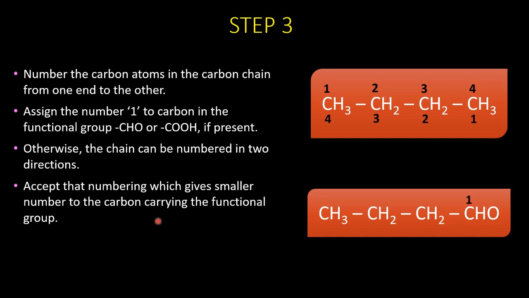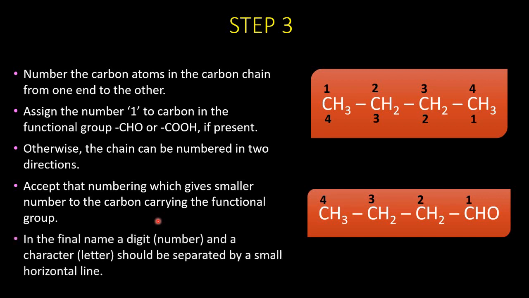Take for example here, we are going to start the numbering with the functional group itself. 1, 2, 3 and 4. This is the way we have to number the carbon atoms. So after numbering the carbon atoms, in the final name, a digit and a character should be separated by a small horizontal line.